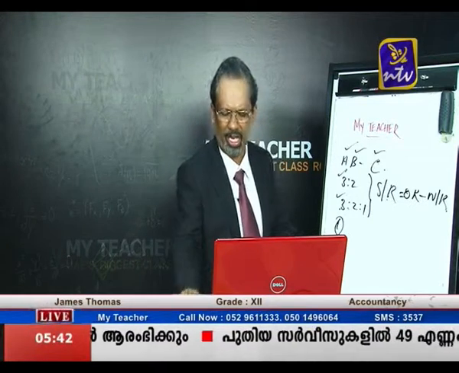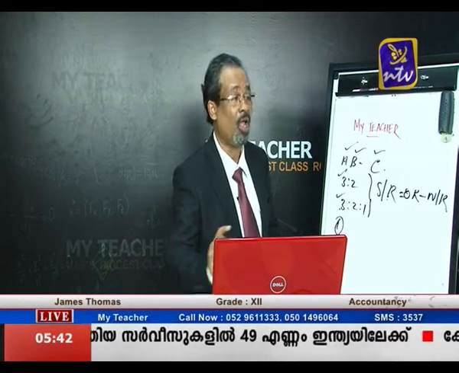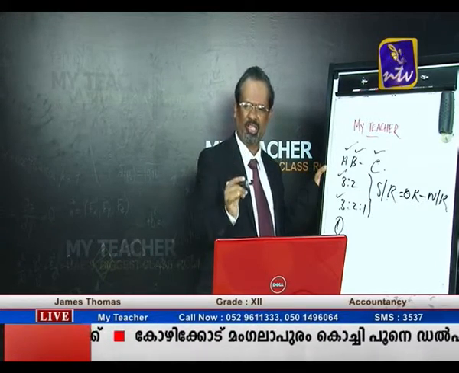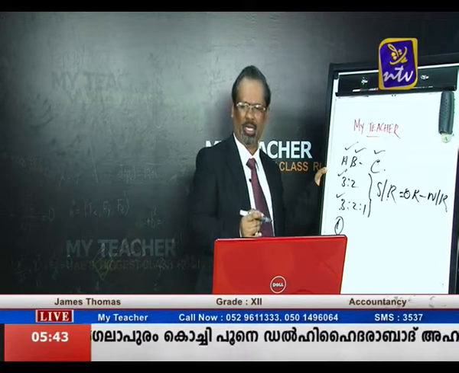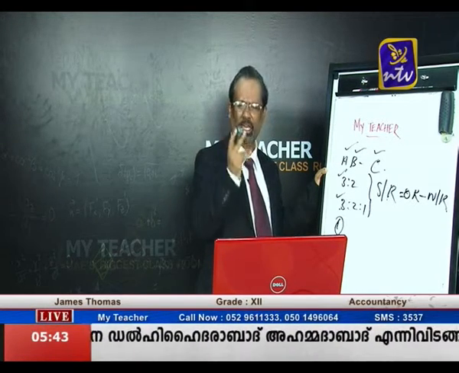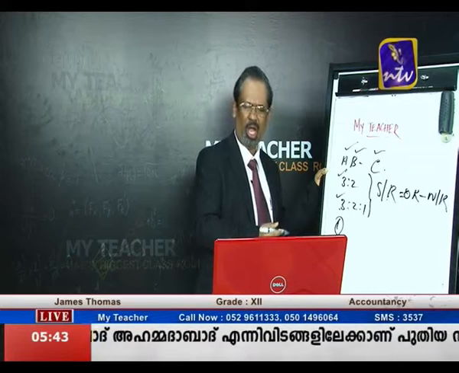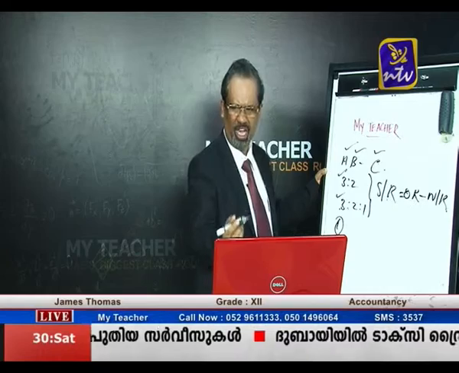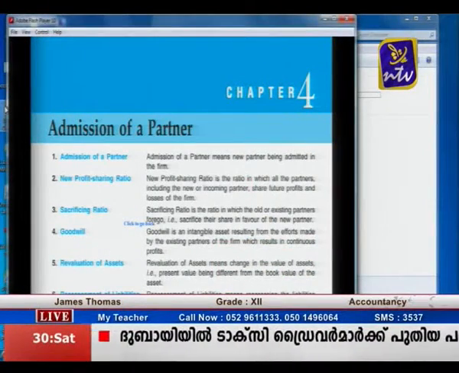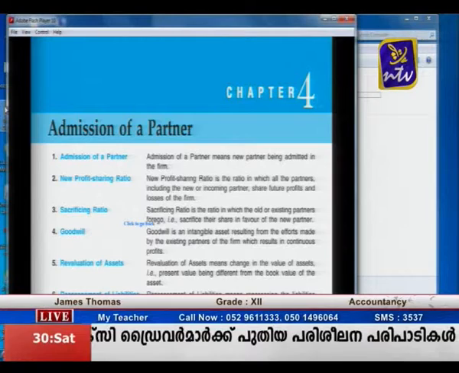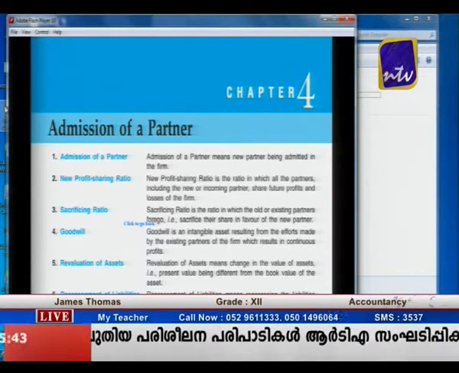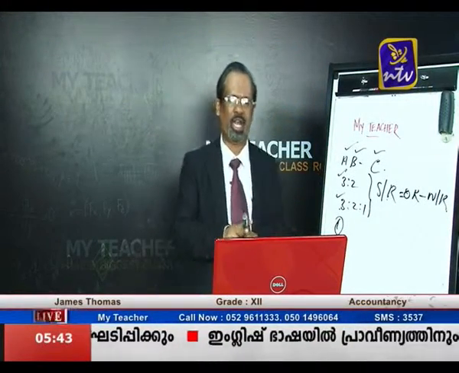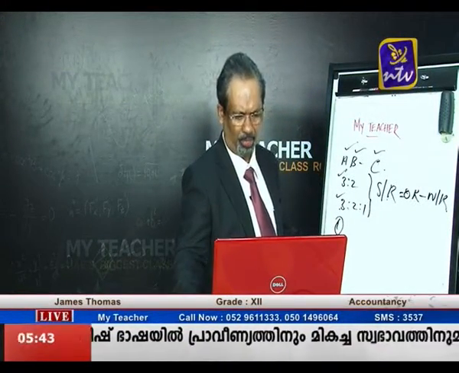Once again, I will make it clear. What are the accounting treatments connected with goodwill? At the time of admitting a new partner, there are many treatments. The first point is the change of the ratio, the second point is the treatment of goodwill, the third point is the revaluation of assets and liabilities, the fourth point is the distribution of undistributed profits and losses, and the last point is the capital adjustments. These are the main points.